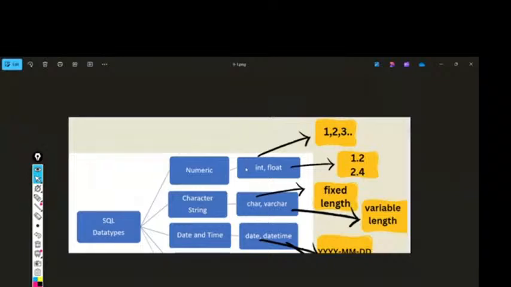For employee name, I can use either char or varchar. For now, I haven't told you the difference. Going forward, I'll tell you.